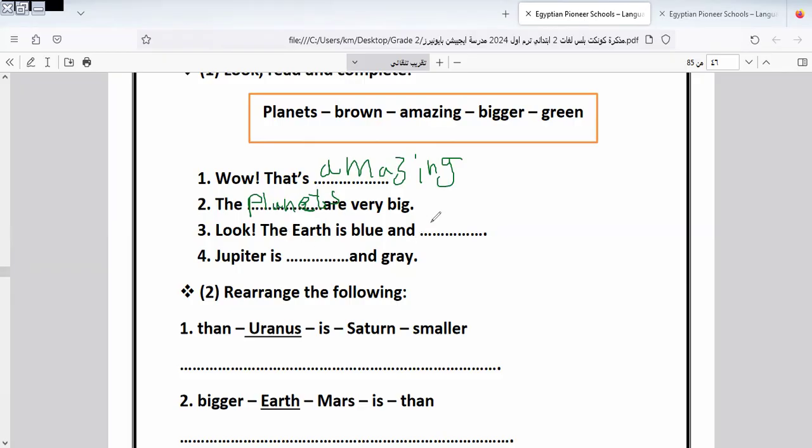Look, the Earth is blue and what? Blue and green, because we have green expressing the lands and blue representing the sea. Jupiter is what? Brown and gray. Okay, brown and gray. Let's continue the rest of the exercise.